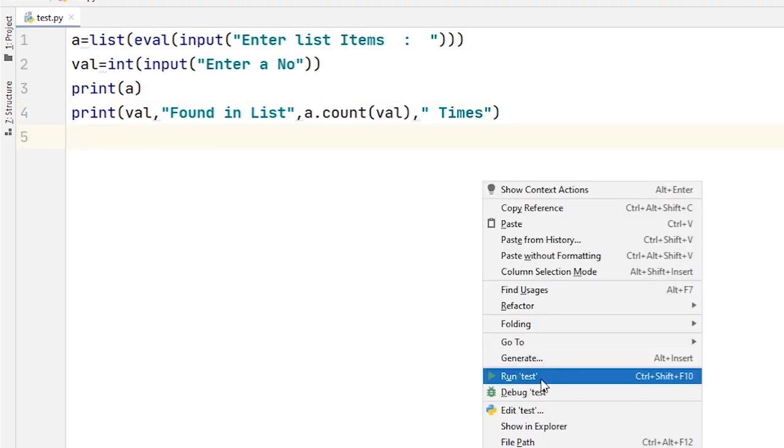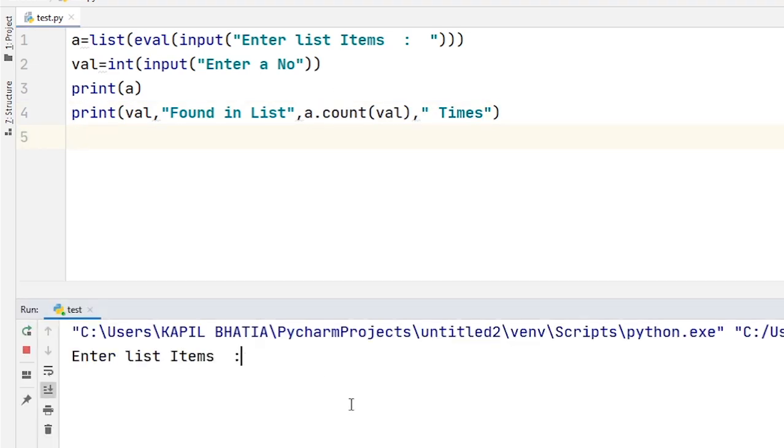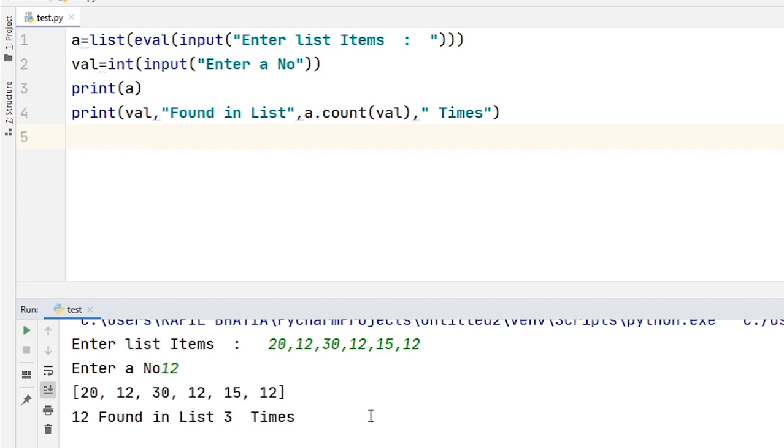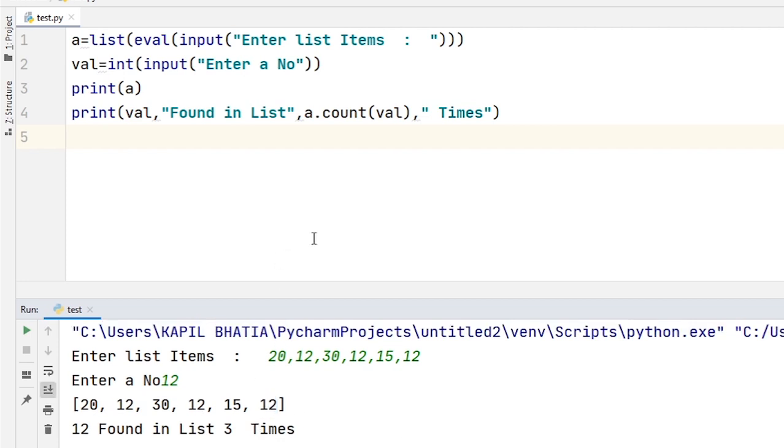When I run this code, you will find the output: enter the list items: 20, 12, 30, 12, 50, 12. I want to check how many times 12 is present in this. So 12 found in the list 3 times. Answer is 1, 2 and 3. So I hope you understand how to write the code for this program.